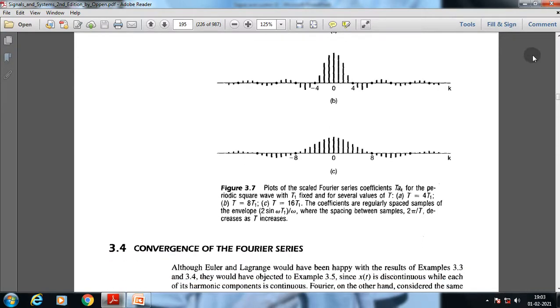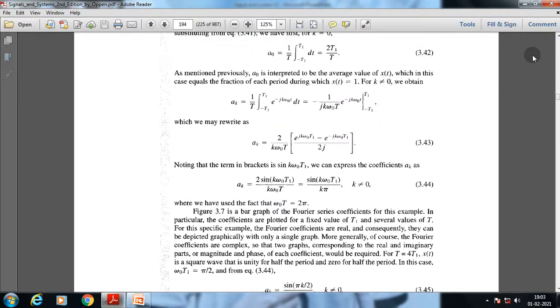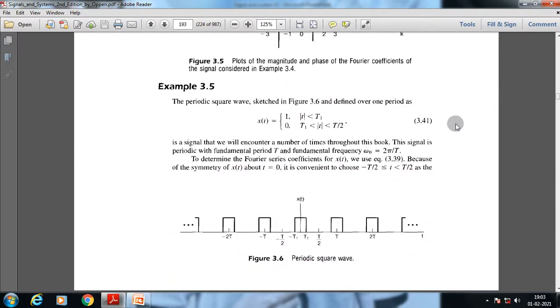Now this is the basic gate pulse function. If we take a close look at this specific example, we have a gate pulse function, which is usually an aperiodic signal. What we have done here is that after a specific time interval, this gate function reappears after every specific time period.